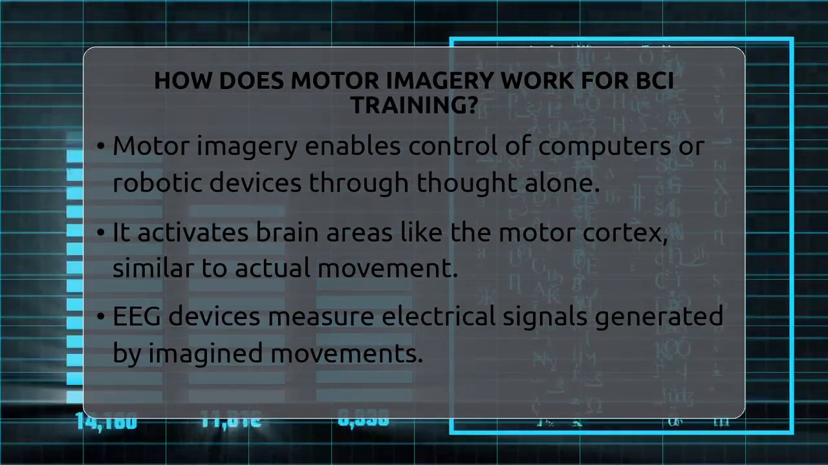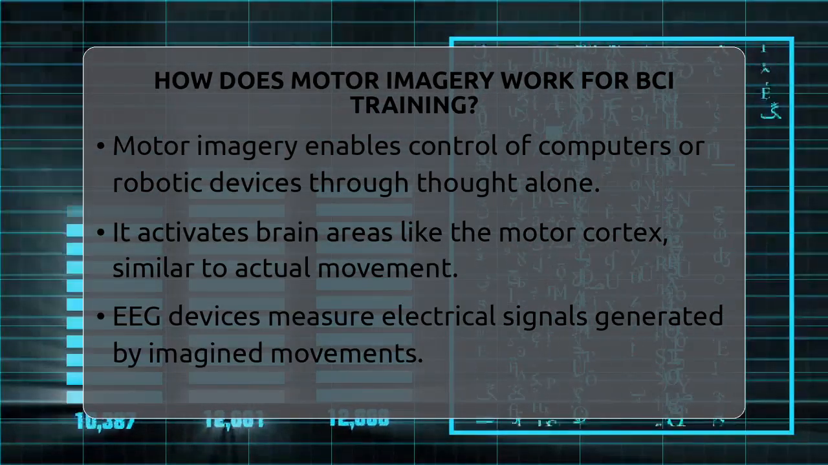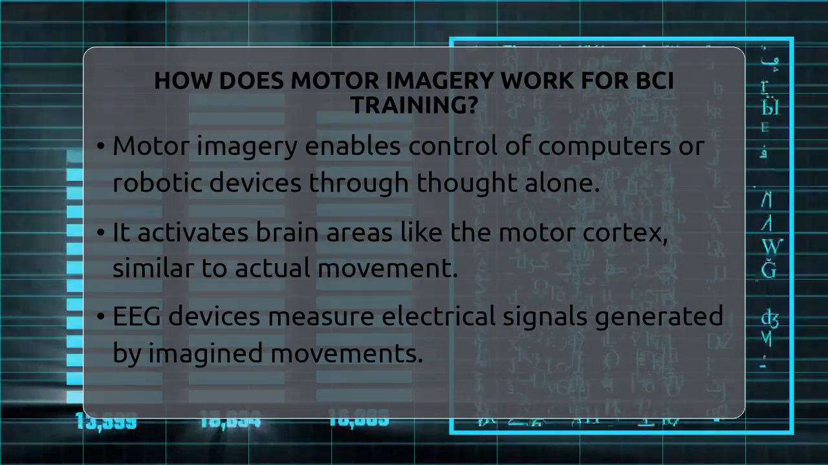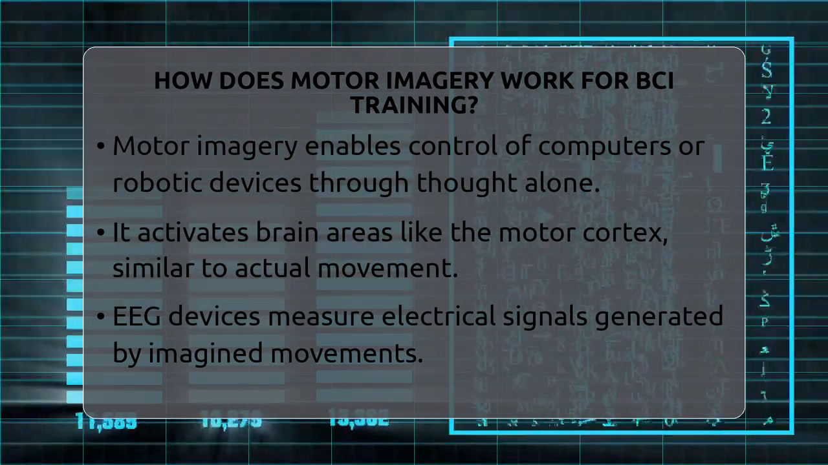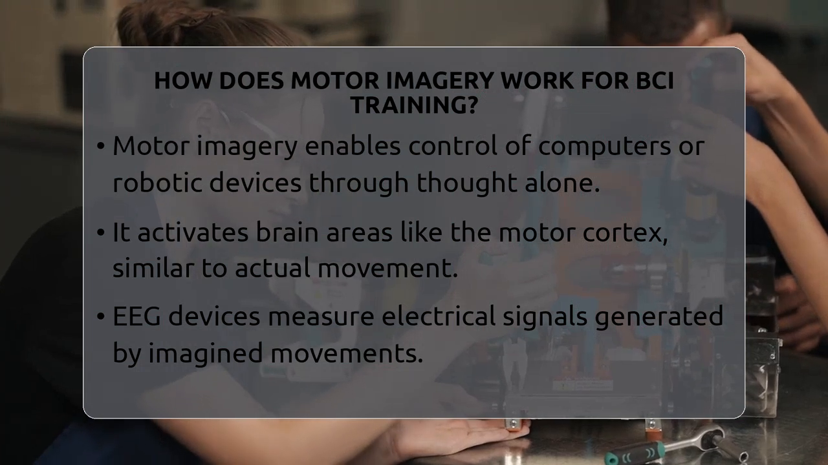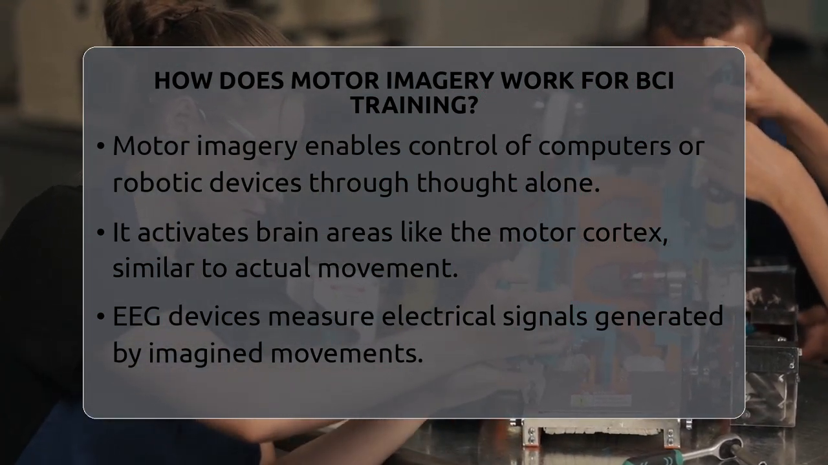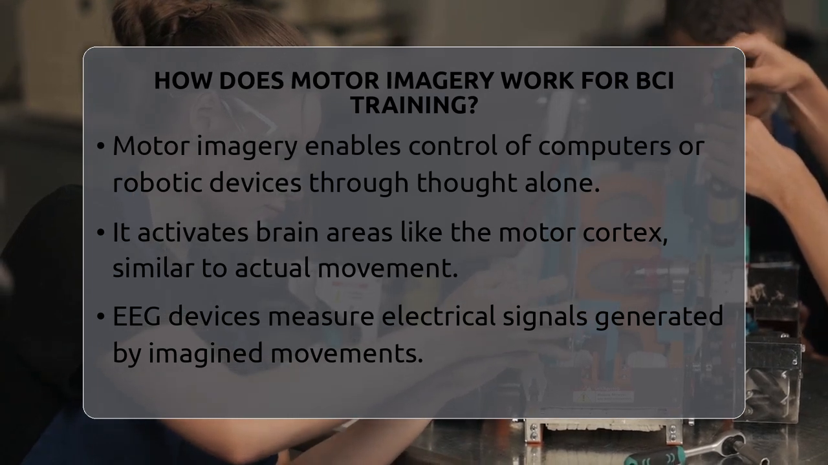How does imagery work for BCI training? Imagine being able to control a computer or a robotic arm just by thinking about moving your hand or foot. That's what motor imagery helps you do in brain-computer interface training. It might sound like science fiction, but it's based on real brain activity.